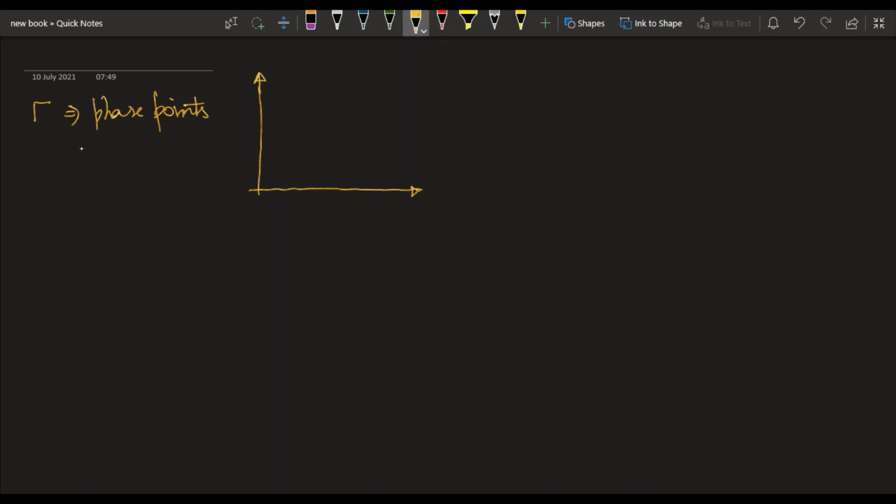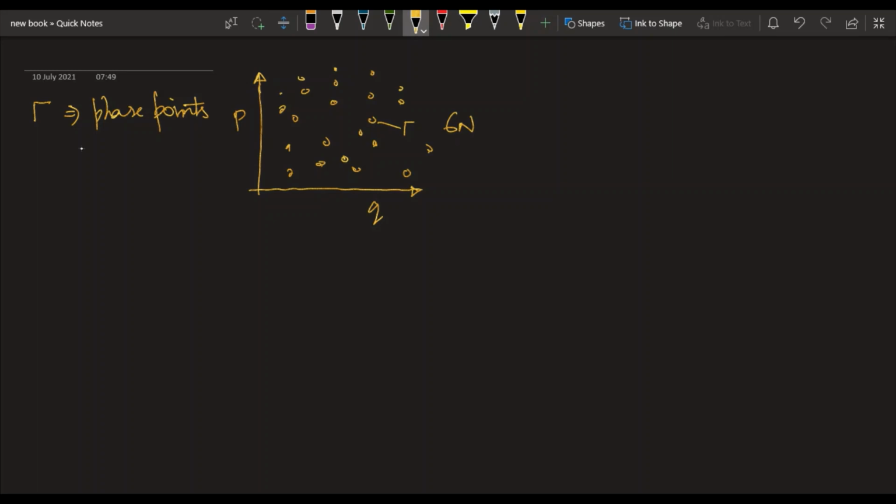For example, if you have q generalized coordinates and p generalized momenta, then each of the points in this particular plot is a phase point, right? Remember that this is a 6n dimensional space. For the sake of representing it in 2D, we are doing it using a 2D plot, right? Okay.